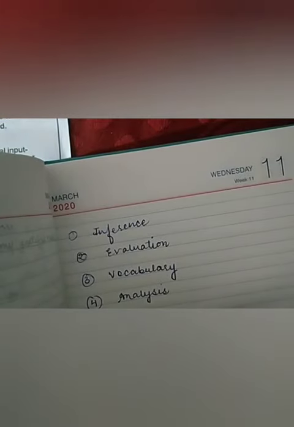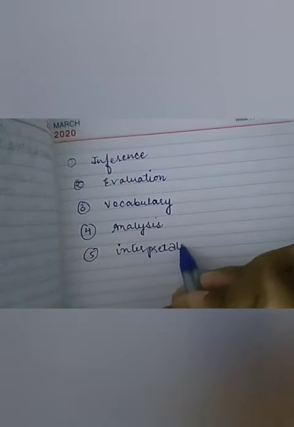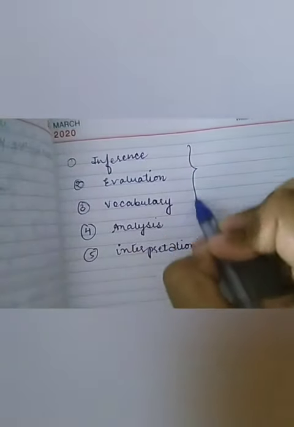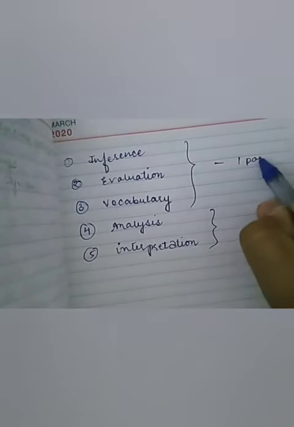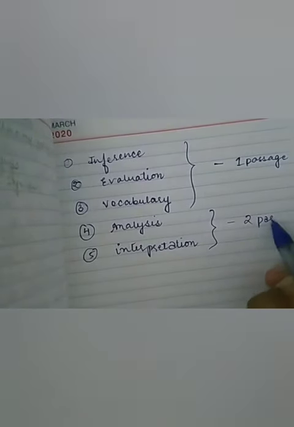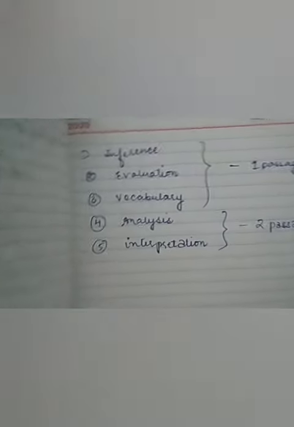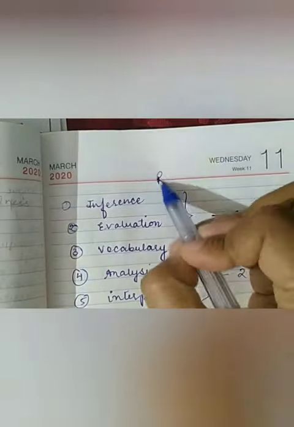You will be tested for your analysis. Tested for your interpretation. So these are the things that you will be tested for from your first passage, and this is from your second passage. So these are the 5 things that you will be tested for from your reading section.